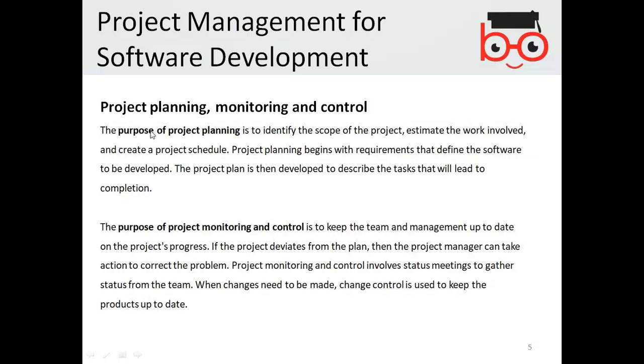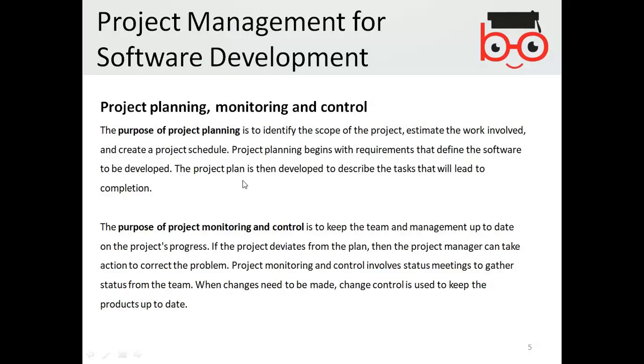So when you talk about project planning, you have to create a schedule and the estimated work involved, and the boundary of the project, that is, what is included and what is not included in the project. Project planning begins with the requirements that define the software to be developed. So in order to start a project, you should have requirements in advance so that you can plan, you can scope, you can estimate the work to be done and the estimation of the time.